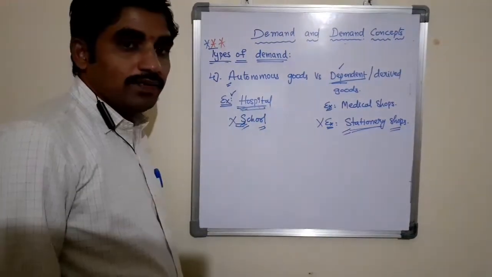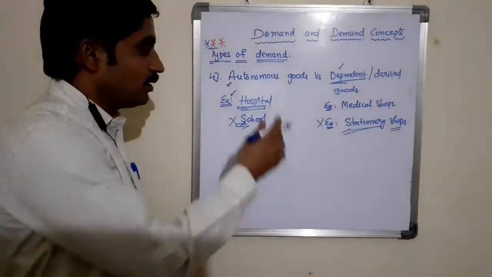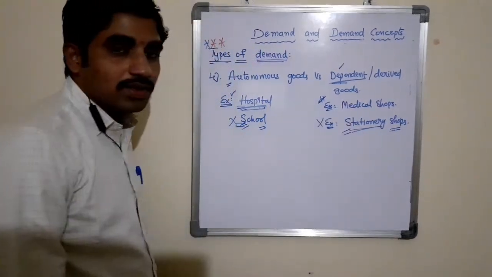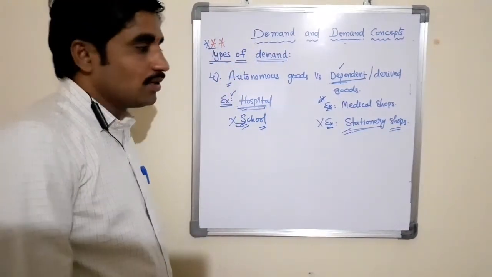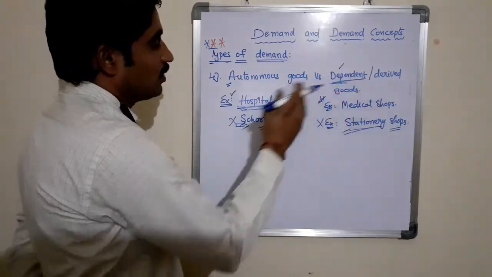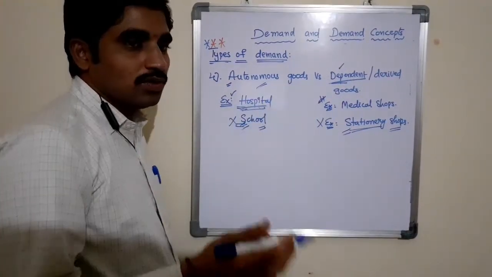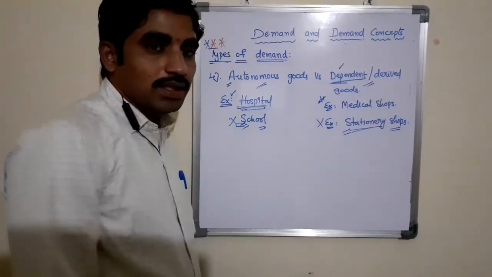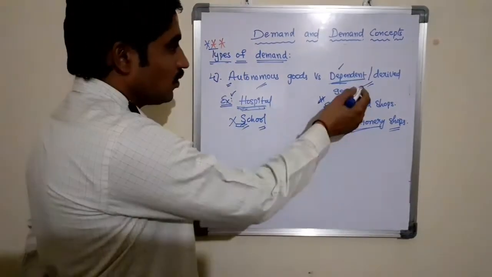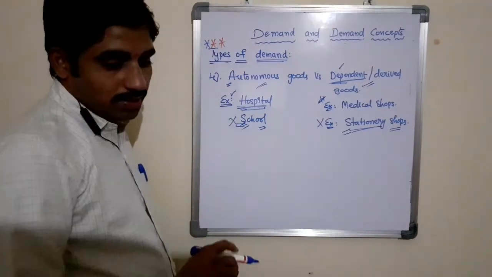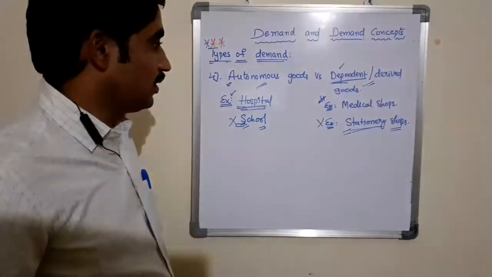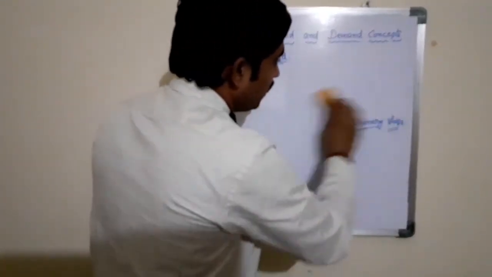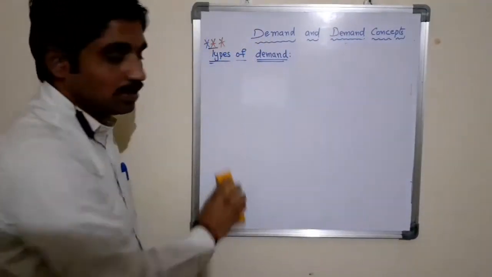There was more demand for hospitals, and more demand for the medical shops. So here these two are also very important. Autonomous demand is also known as direct demand, and dependent demand is also called indirect demand. It always depends on the demand for other products or services. So this is about autonomous goods demand versus dependent goods or derived goods demand.